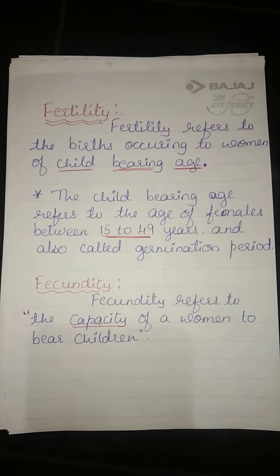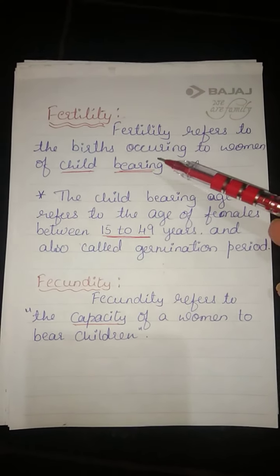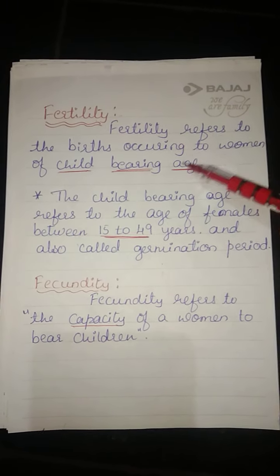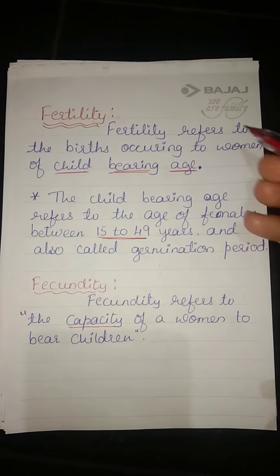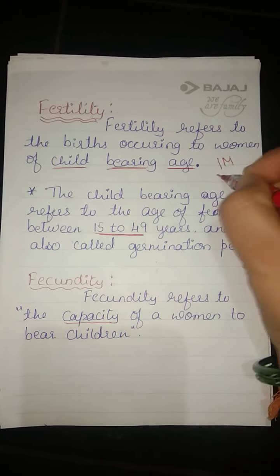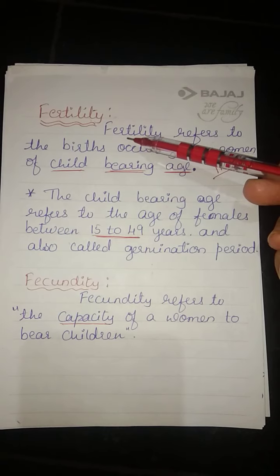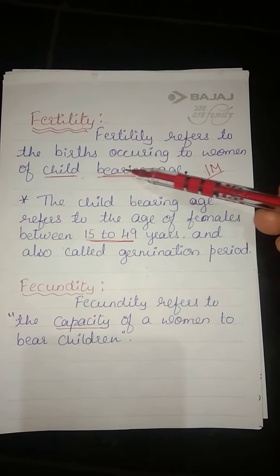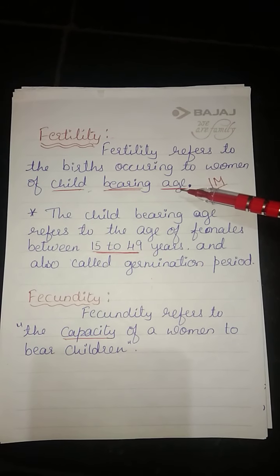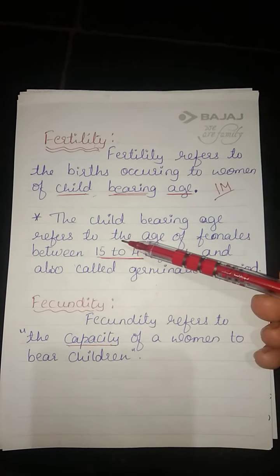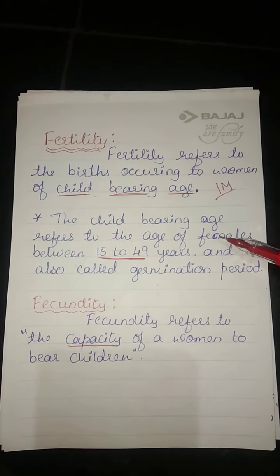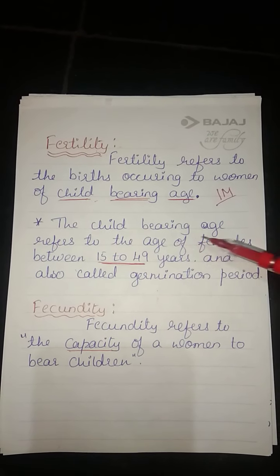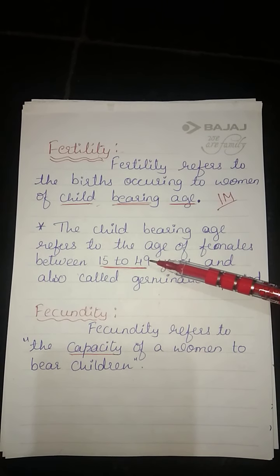What is fertility? Fertility refers to the births occurring to women of childbearing age. This is the definition, will be asked for 1 mark. Okay, and here what is fertility? Here you have the childbearing age. What is this childbearing age? Childbearing age, it is the age of females between 15 to 49. Okay, age of females between 15 to 49.